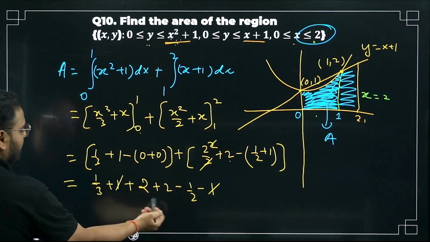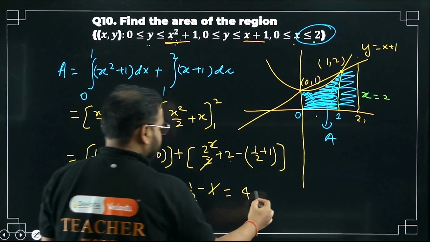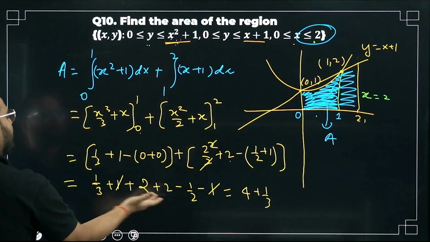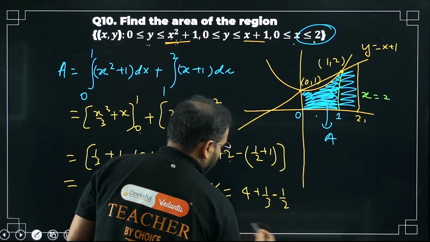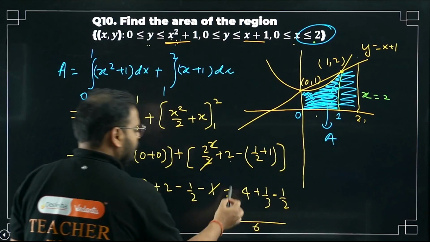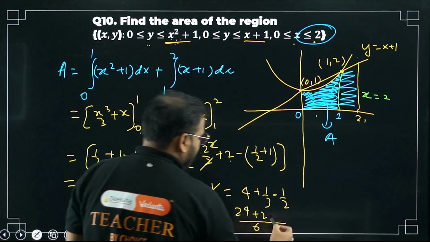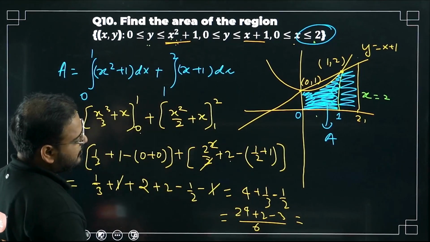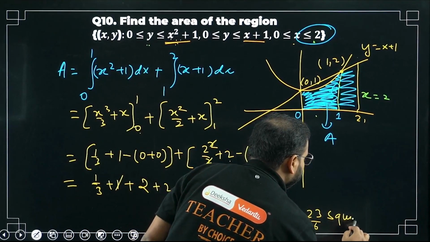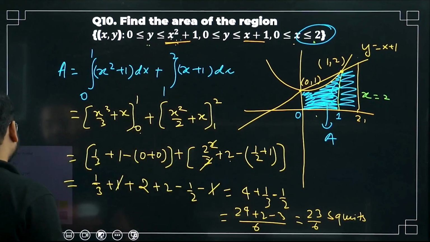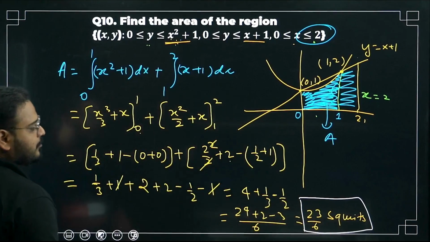What I'm getting now? 4. I have 4 over here and I have this value. Please check. 4 plus 1 by 3 minus 1 by 2. Take the LCM now. What's the LCM, sir? LCM is 6. So 4 is 24. 3 2s, so plus 2, and 2 3s, so minus 3. Please check. So 26 minus 3 is what? 23. 23 by 6 square units. Okay. Please cross check. Have a look. 23 by 6 square units.